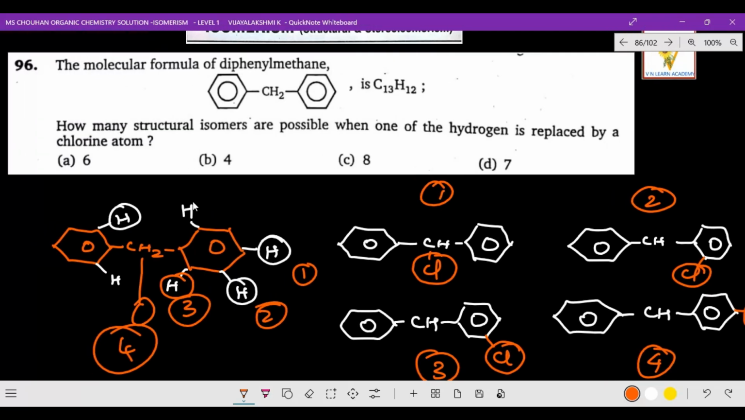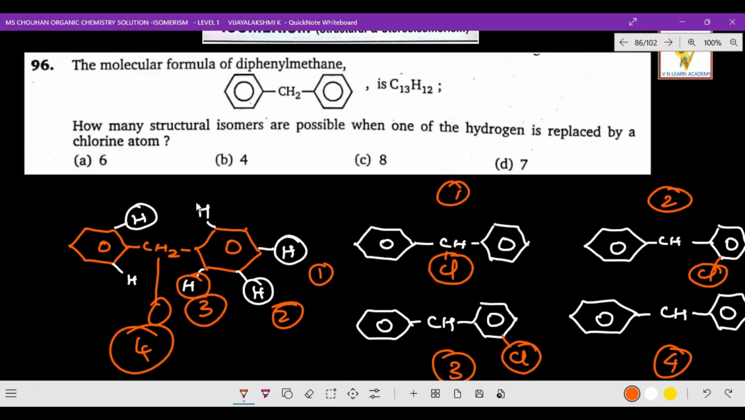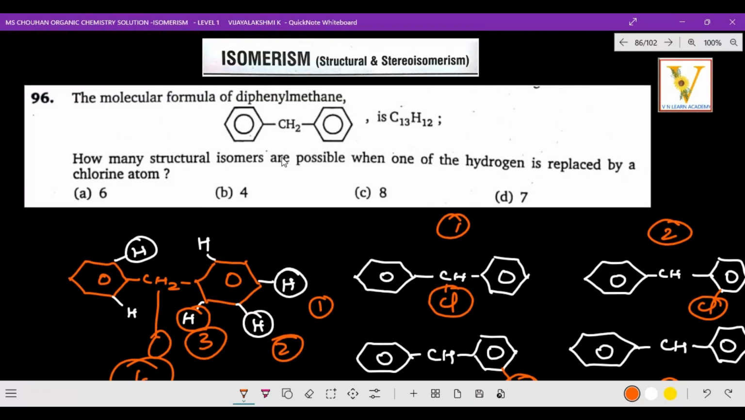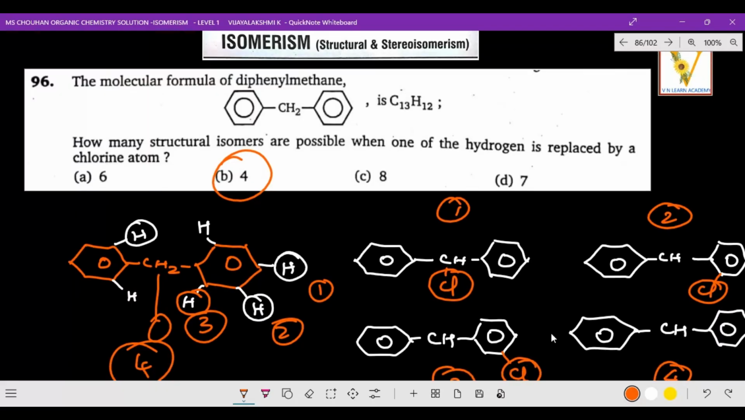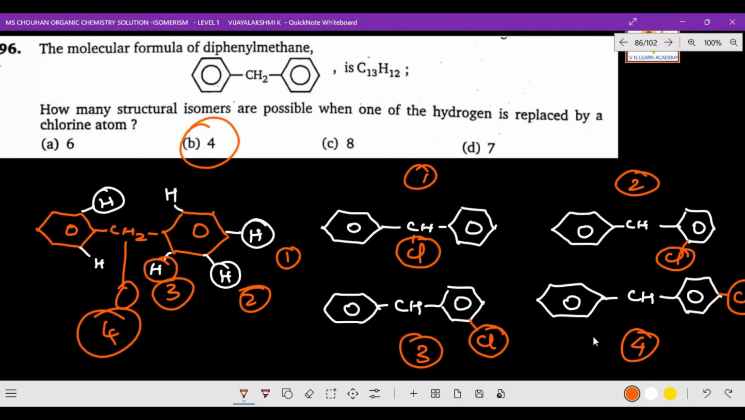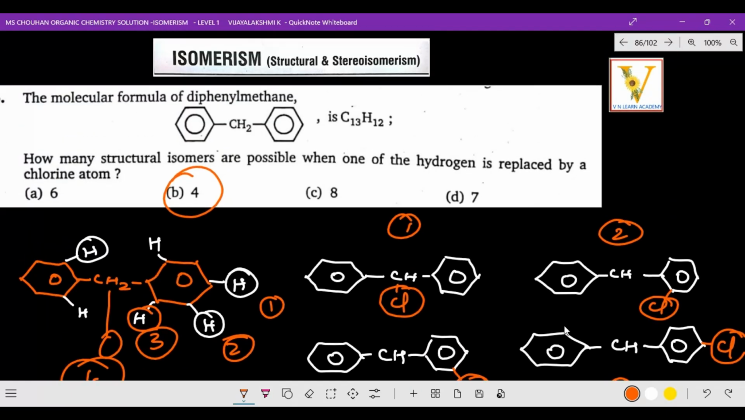So how many positional isomers are possible? Structural isomers only, since the position is changing. That means here we can bring 4 isomers. I hope you got the clarity on why I brought it: instead of hydrogen, you are going to fix that chlorine atom. In that way, I brought it to you. Hope you got the clarity. Come on, let's go to the next question.